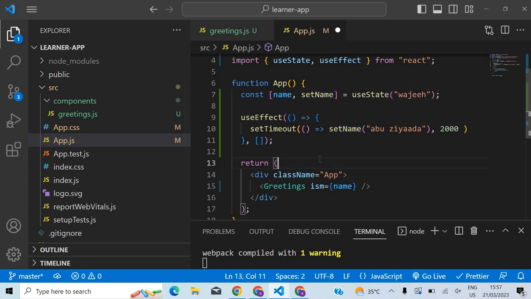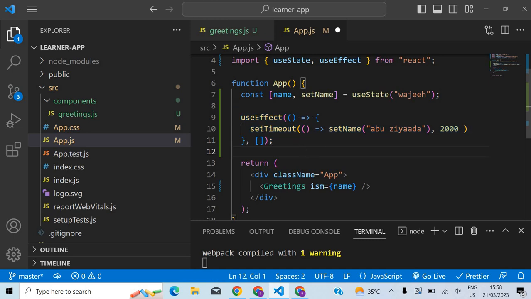Anyway. Okay, so initially what I'll be doing is passing this value to the greetings component, to the ism prop. But after 2 seconds, what? No, don't worry about that actually. Just keep in mind that this will be called when you run the code for the first time alone. When this code is executed the first time, it will be called.